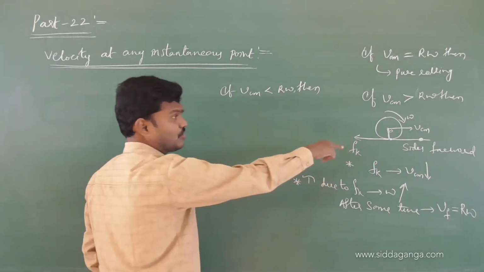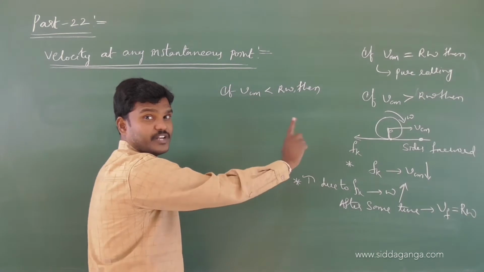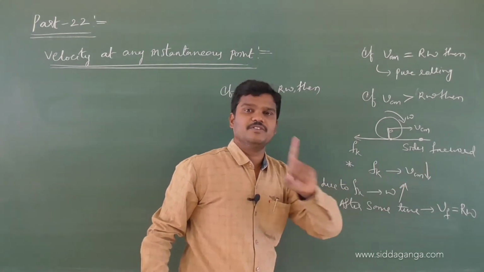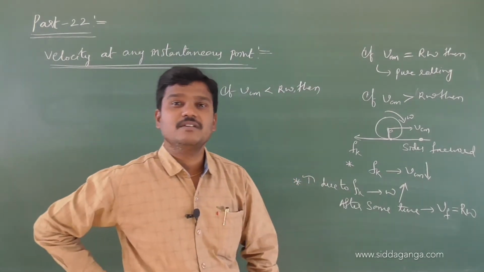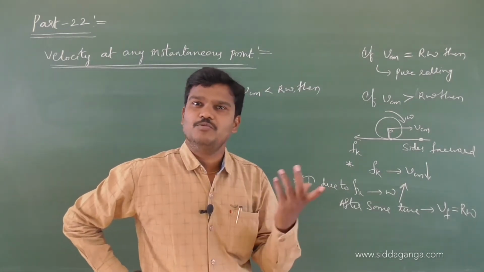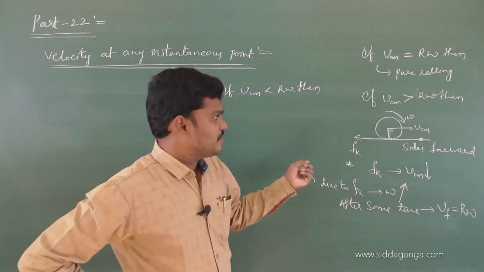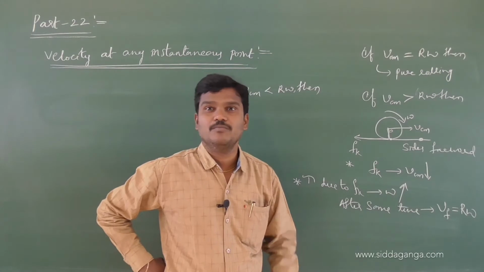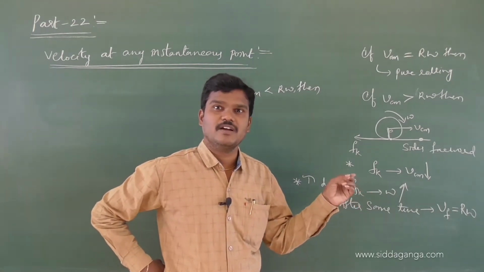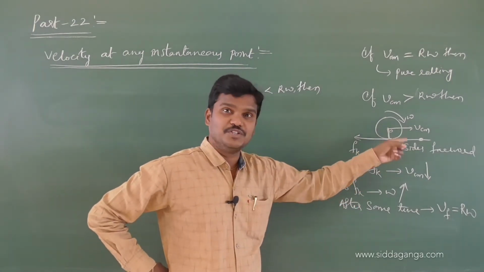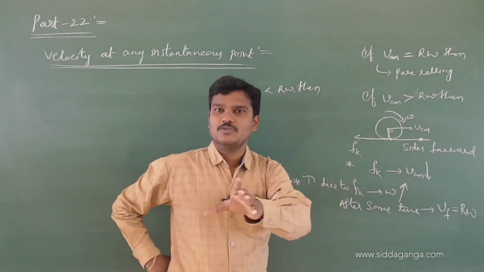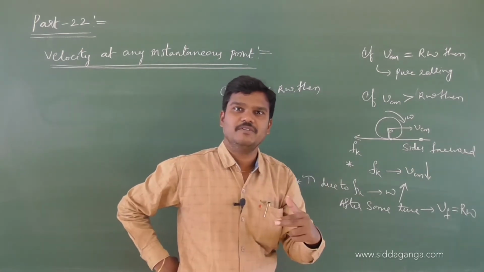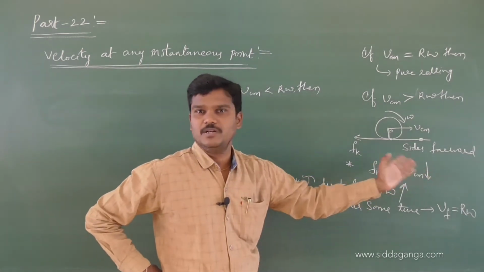So use 2 concepts for rolling motion. You write one equation when a body is in translatory motion. Tell me what type of equation you have to use when a body is in translatory motion? Linear momentum. And if the body rotates, then you can go for net external torque acting on a body is 0. So take torque acting on a body about this point O is 0. You will get tau is equal to 0, one equation. Tau is equal to 0, another equation. Solve the 2 equations, then we will get the speed of the rolling body.